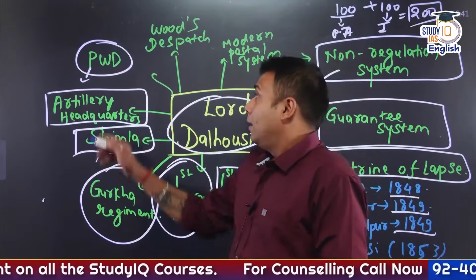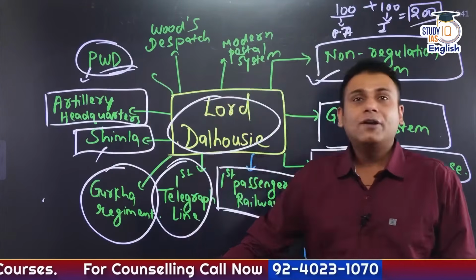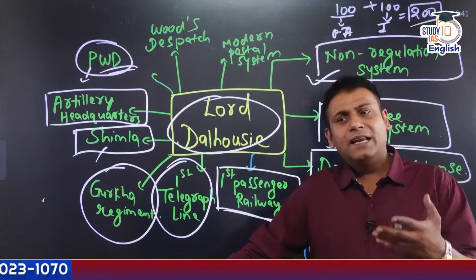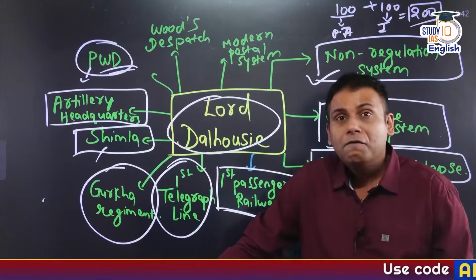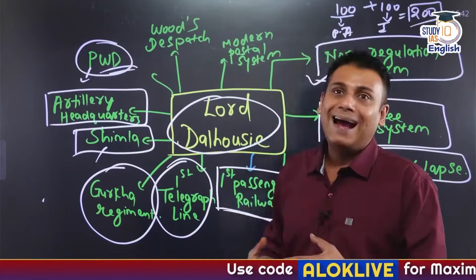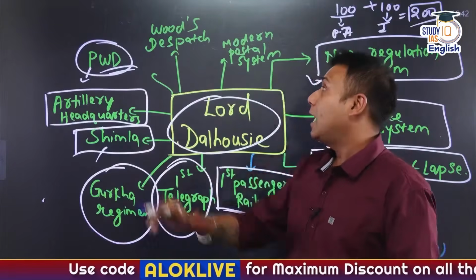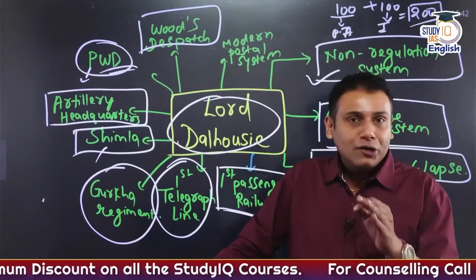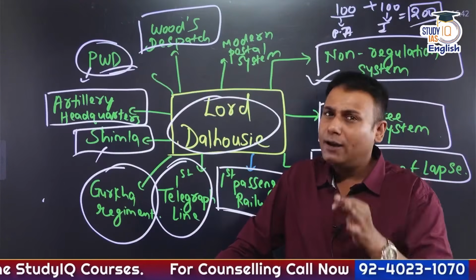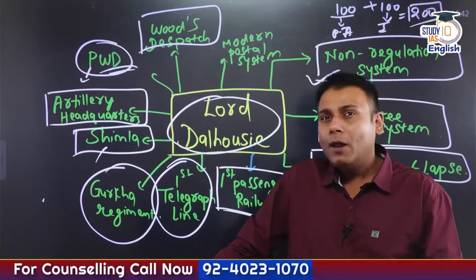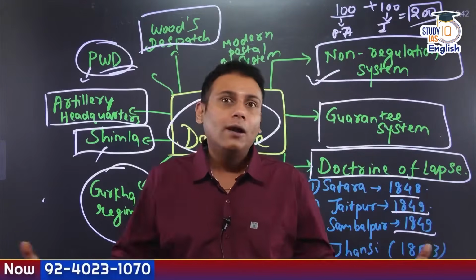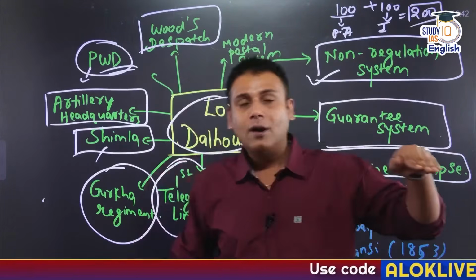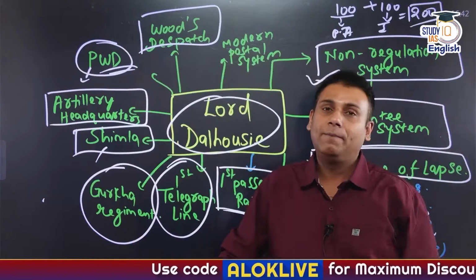The Public Works Department was initiated by Lord Dalhousie for the construction of railways, bridges, roads, irrigation facilities, and so on. The first Education Commission, also referred to as Sir Charles Wood's dispatch, came up during the time of Dalhousie. Initially, Britishers were not at all interested in educating the Indians. Why? It becomes quite easier to rule over people who are illiterate. But with the passage of time, they wanted Indians at the lower ranks so that they could interact with the people at the grassroots level.